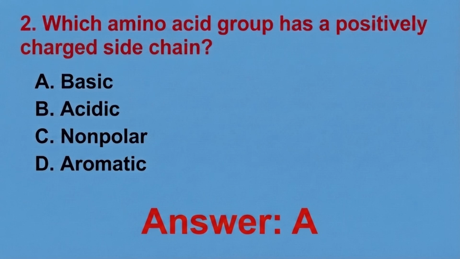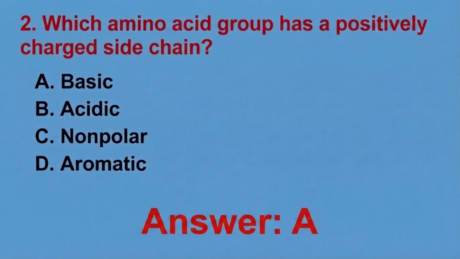Basic. So basic amino acids have side chains that become positively charged at physiological pH. So lysine, arginine, and histidine are the major basic amino acids and play important role in protein interactions. Okay, then why other options are wrong? So let's start with option B.